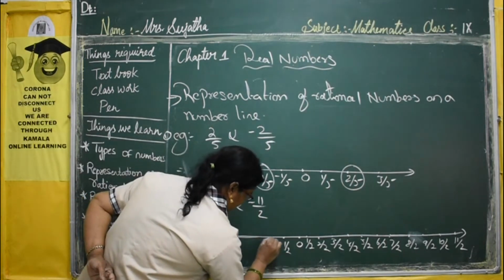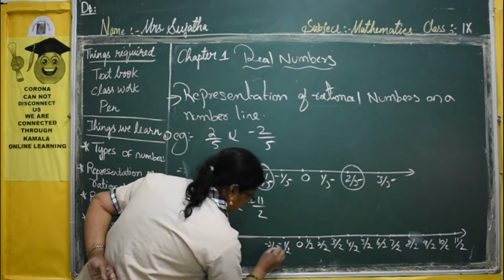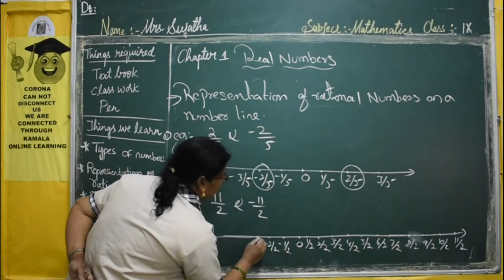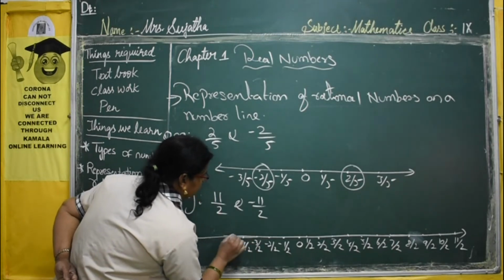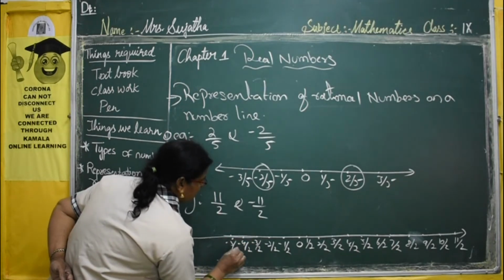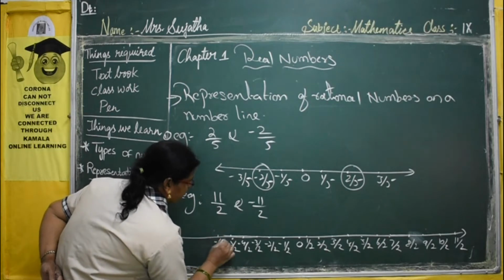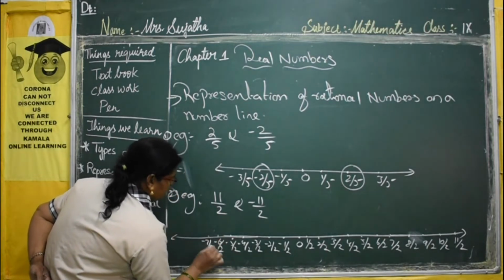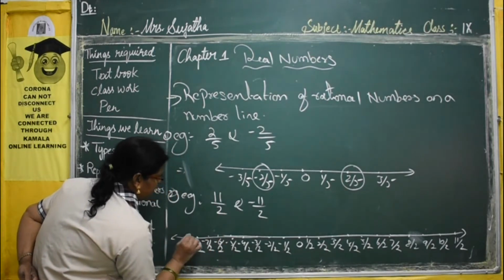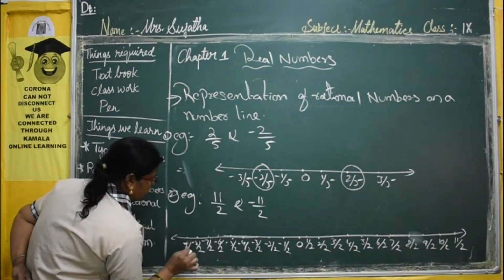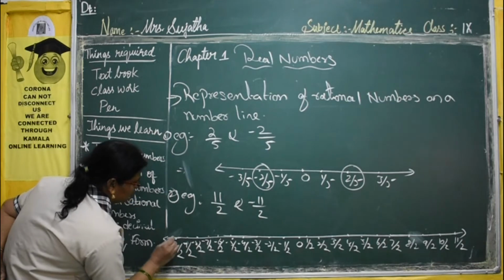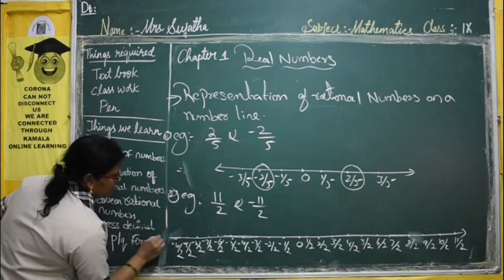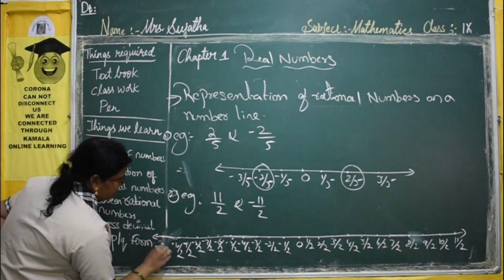But here one thing we have to write, when the numerator and denominator will be simplified, that we have to see here. That is the main difference between the proper and the improper fraction. Minus 8 by 2, minus 9 by 2, minus 10 by 2 and minus 11 by 2.